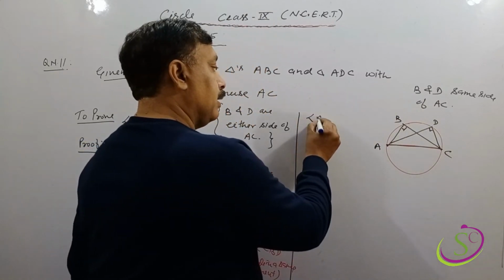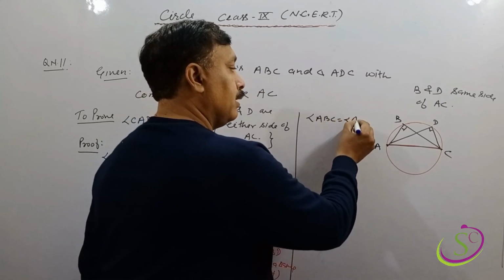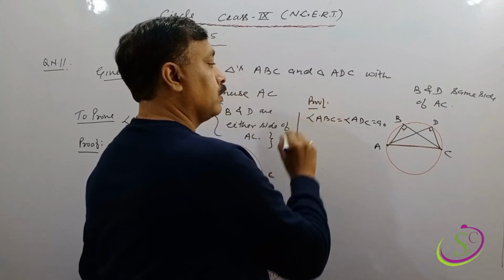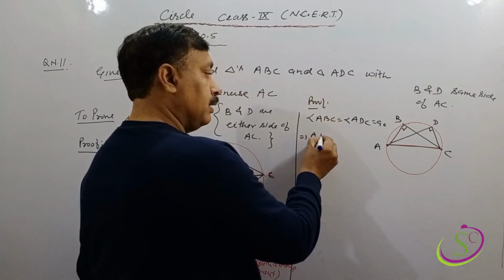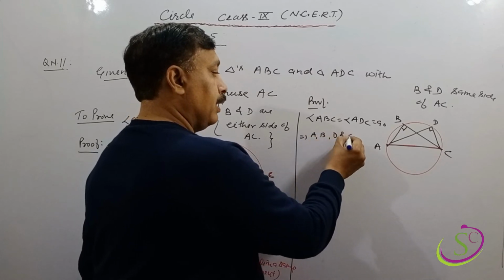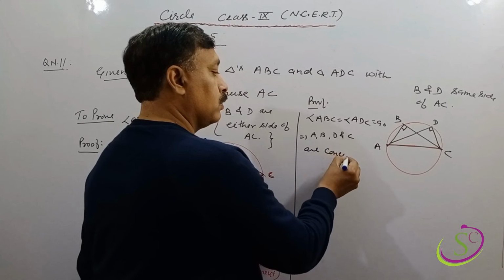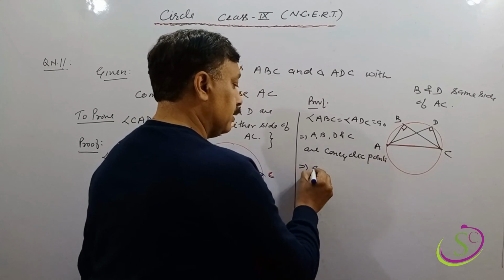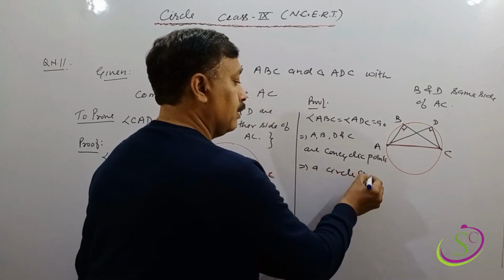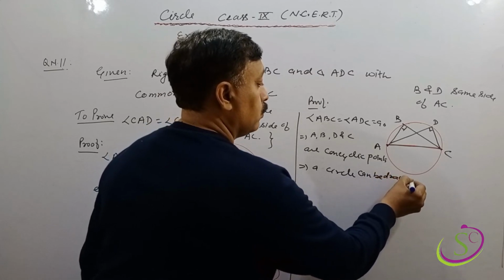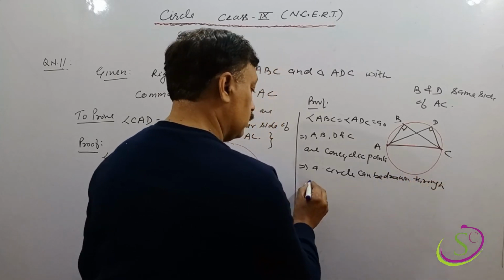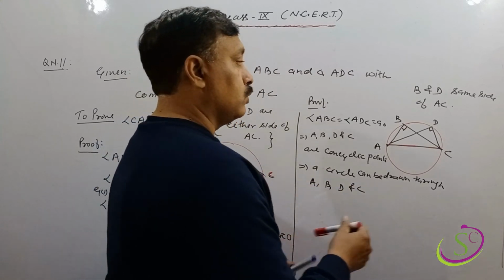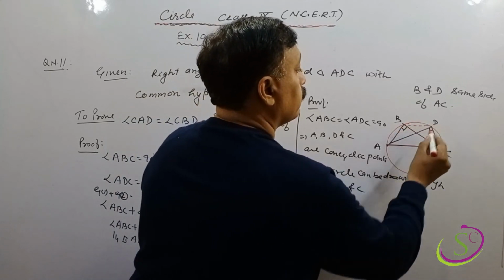Here angle ABC equal to angle ADC equal to 90. Clear? This implies that A, B, D and C are concyclic points, meaning a circle can be drawn through A, B, D and C. Clear?